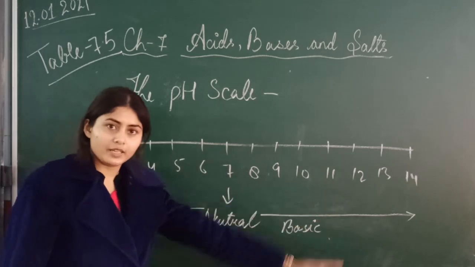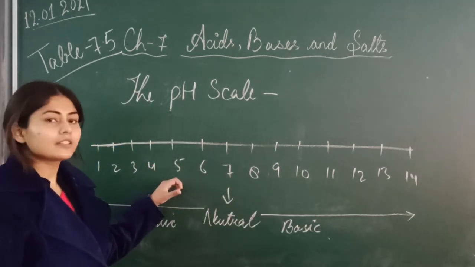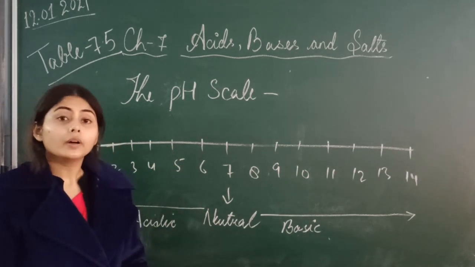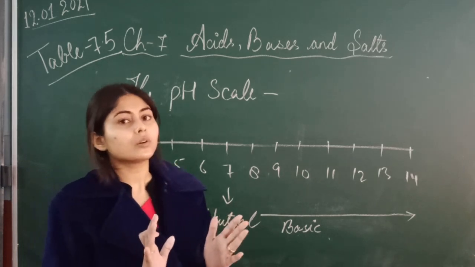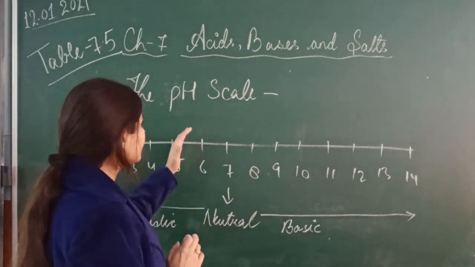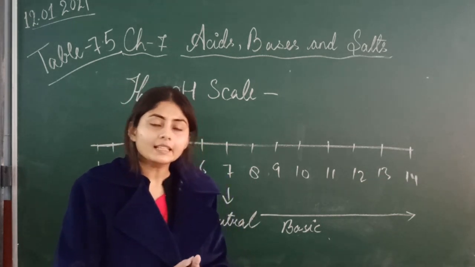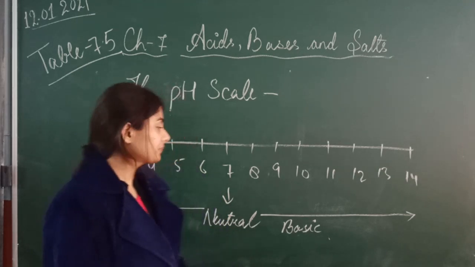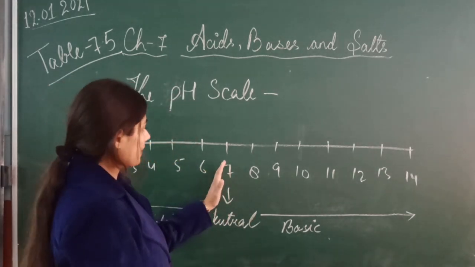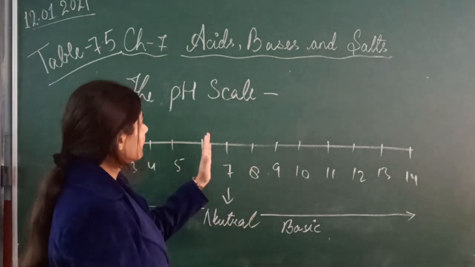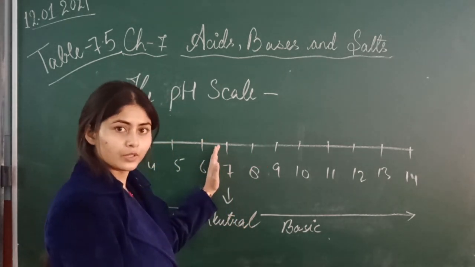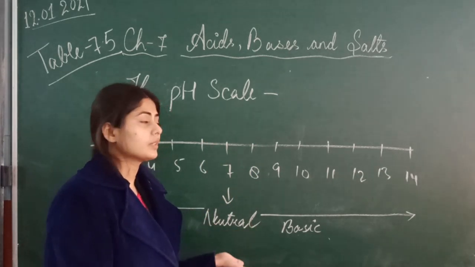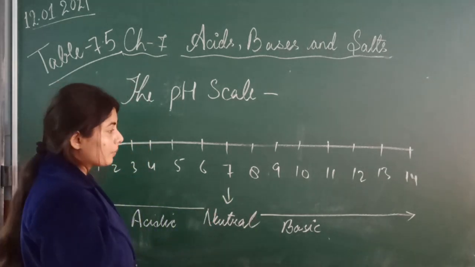So this is the pH scale. It tells how acidic or basic substances are, and if we have two acidic or basic solutions, then by using this pH scale we can tell that this one is more acidic than the other. Clear? So 7 is neutral on the pH scale. If pH equals 7, our solution is neutral, just like water. Water is neutral, neither acidic nor basic.